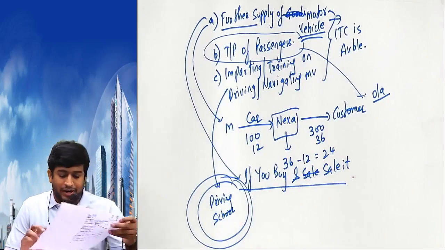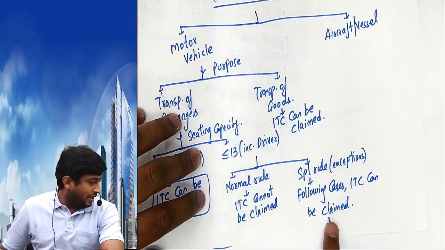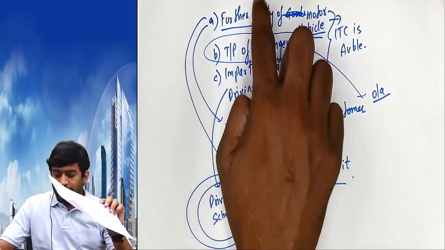Copy it. Where do you copy? Here, you have to write the 3 cases. 1 2 3, 1 2 3. Come on.